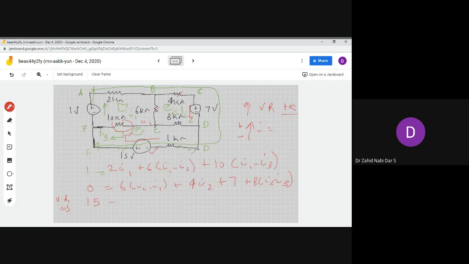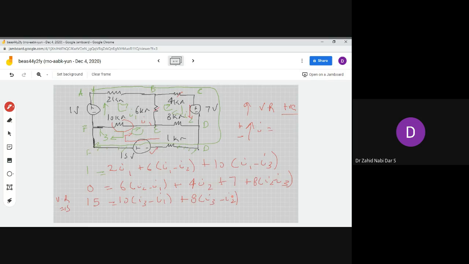This is 15 volts. The rest all again you will write. The first term is 10 into I3 minus I1, so this is that branch. Then here 8k, that would be plus 8 into I3 minus I2.